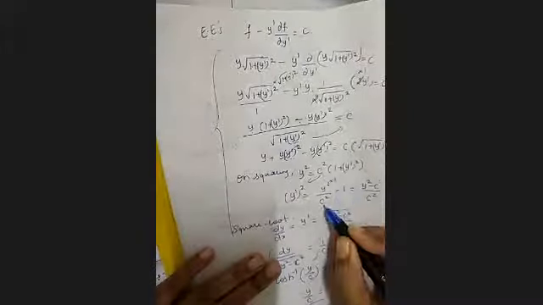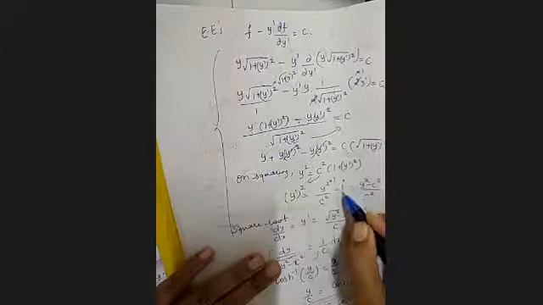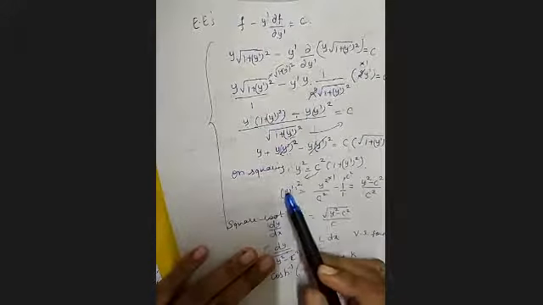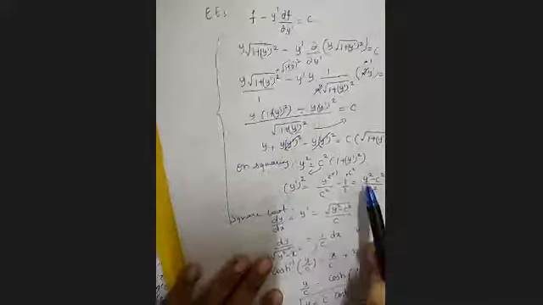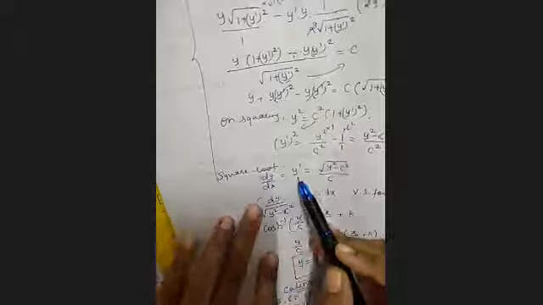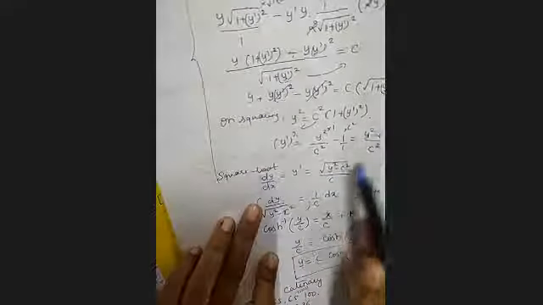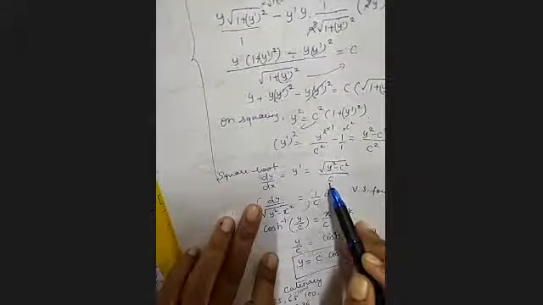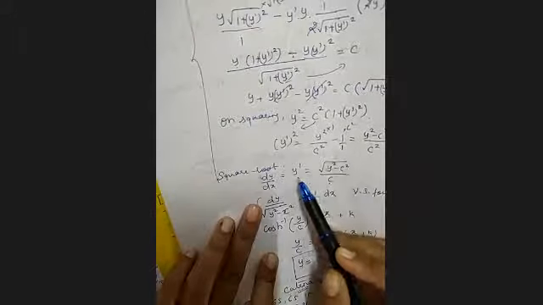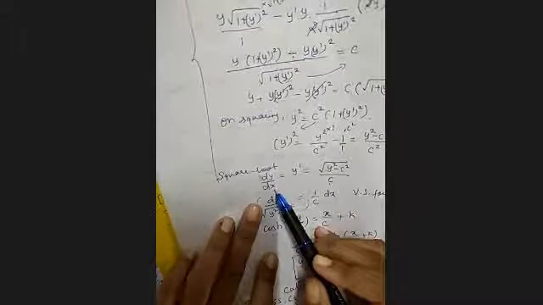LCM is c square. We'll get it as y square minus c square. Yeah, you can say LCM, you have the whole thing multiply by 1. Your denominator is 1, multiply by c square. So you'll get y square minus c square. Now better you take a positive square root because you want the value of y dash. When it is a simple form, that time you can take a square root. When you have taken a square root, you will get y dash is equal to under the root y square minus c square divided by root of c square, which is c. Y dash is nothing but dy by dx.